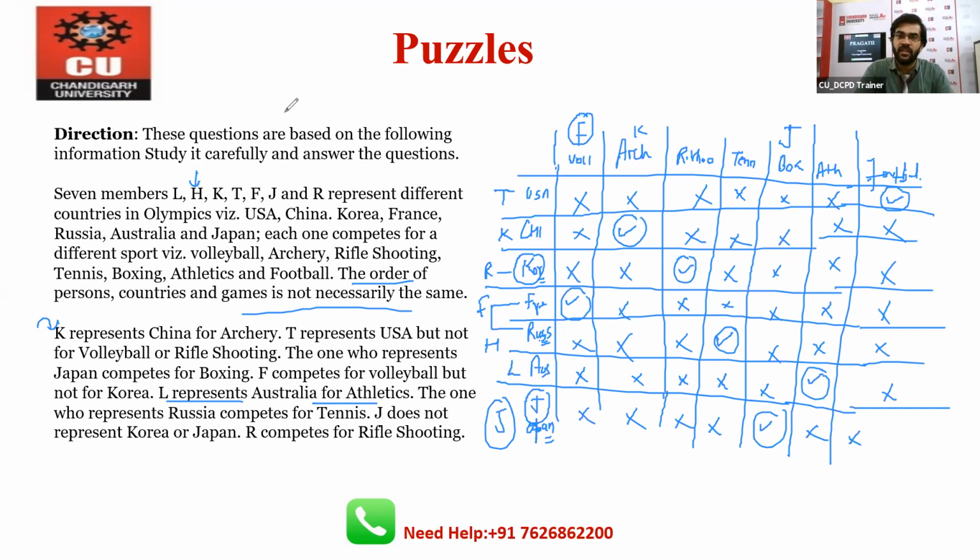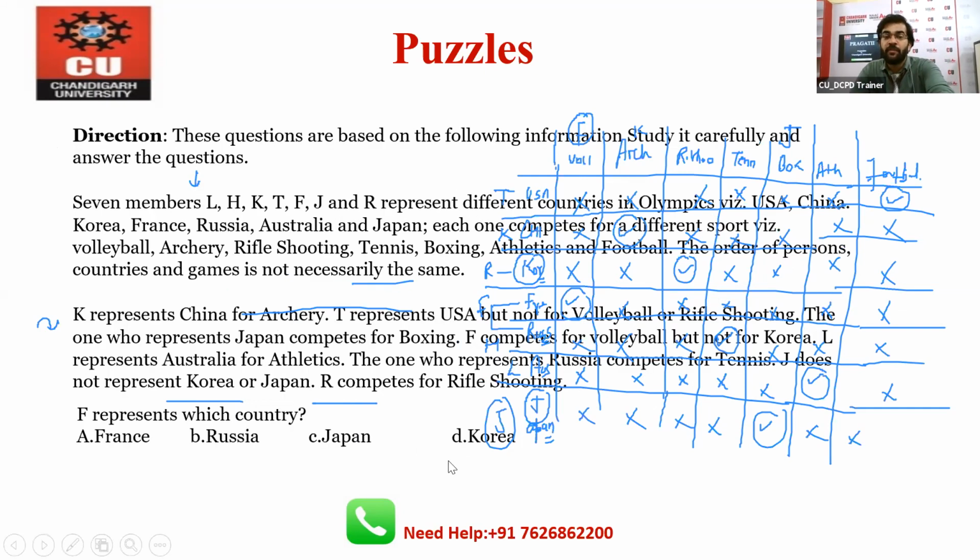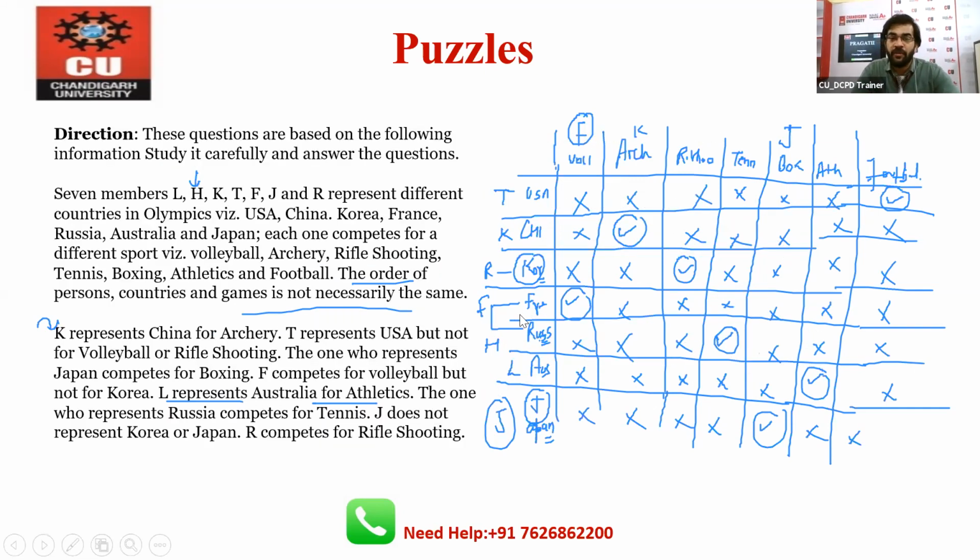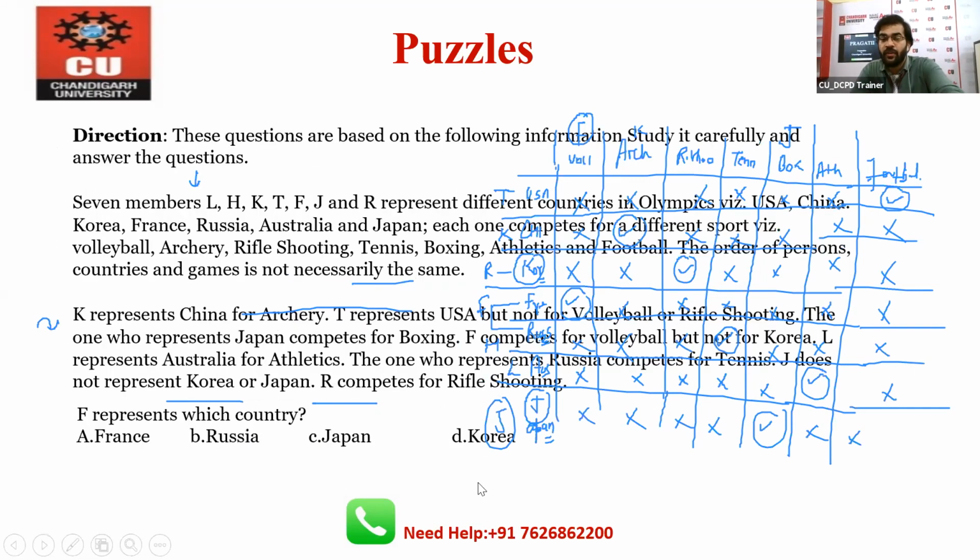And if you will notice in the next question, the question we have based on this puzzle, F represents which country? France. And you can see that A is the right one, and you can say that correct answer is A. Okay, I can understand this question is quite difficult, right? Because the data is large. Right now we have 7 countries, 7 games.